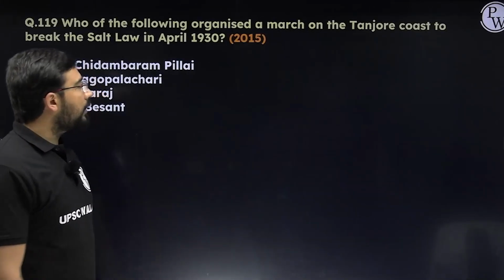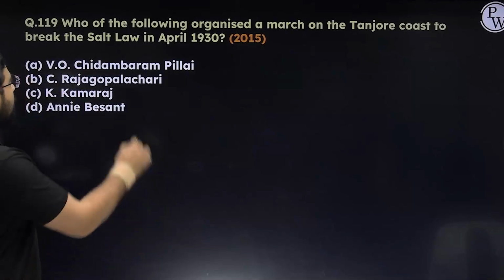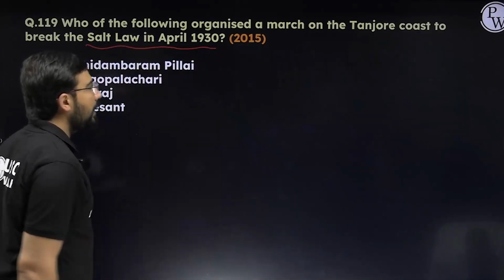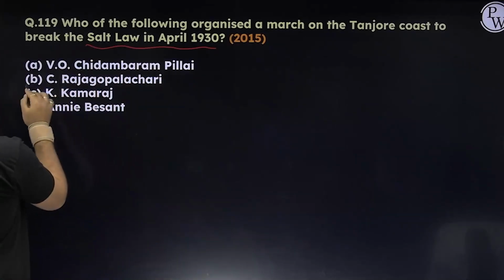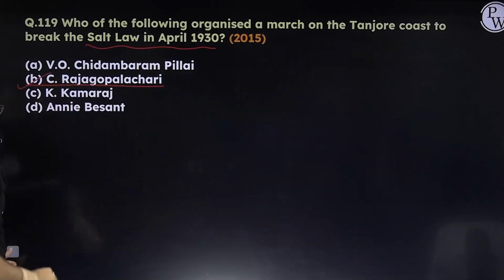Who of the following organized a march on the Tanjore coast to break the salt law in April 1930? This is a very straightforward question. Here the answer is going to become C, Rajagopalachari.